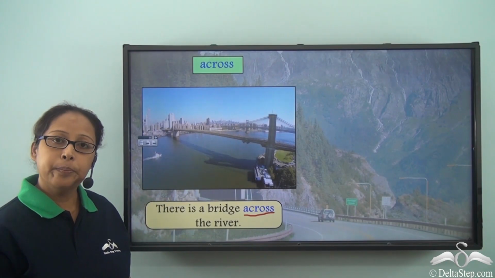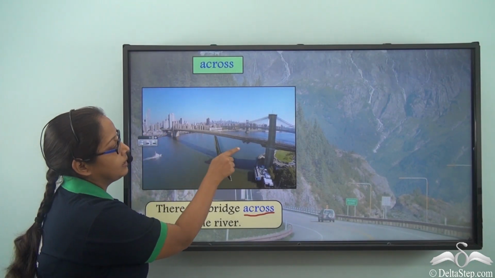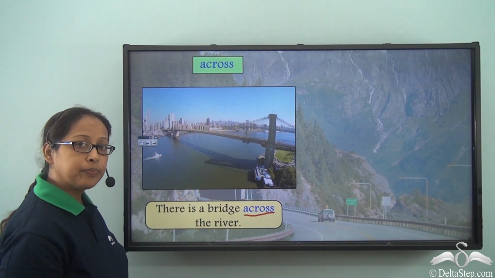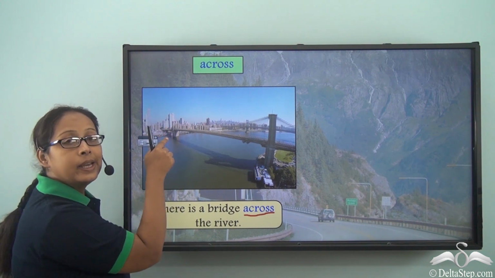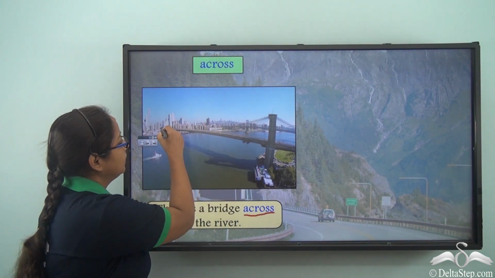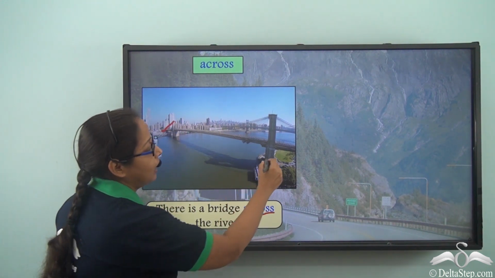Let's take a look at the picture. We can see that this is the bridge that we are talking about, and this is the river. Now the bridge stretches from one side to the other side.